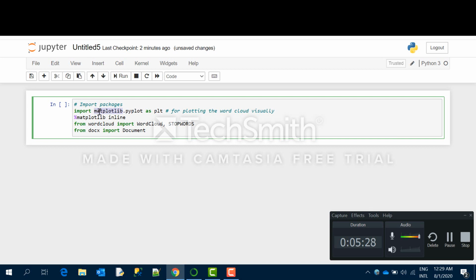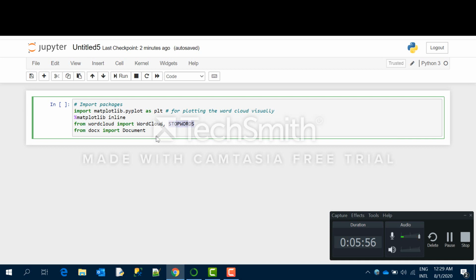This is used to plot your word cloud. This is used for visually plotting anything. But remember, this is used for plotting your word cloud, not generating it. To generate the word cloud, you need this particular package. This is the source package, and you need to import these two libraries, word cloud and stop words.